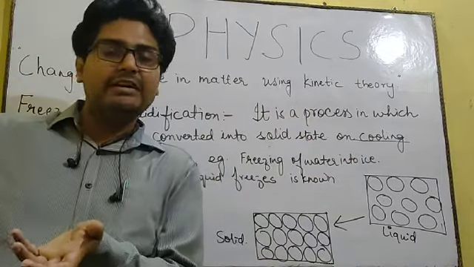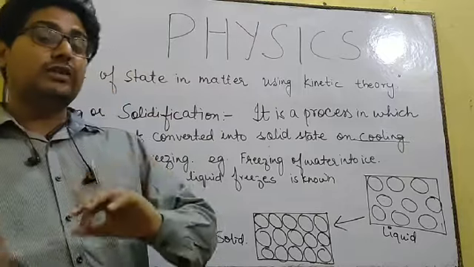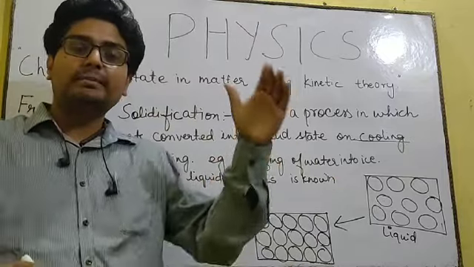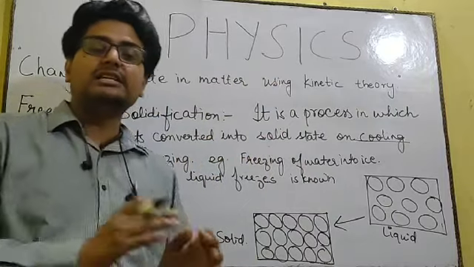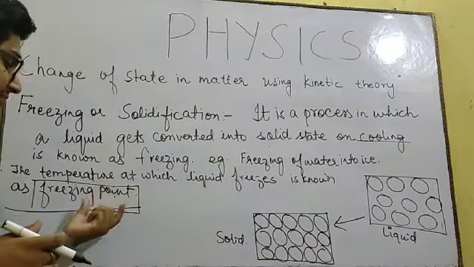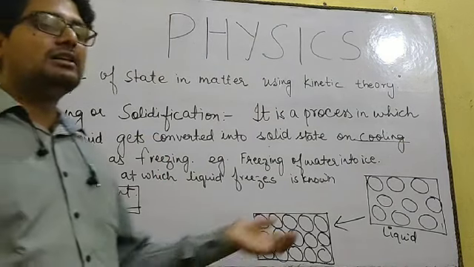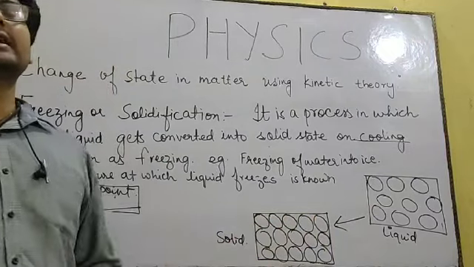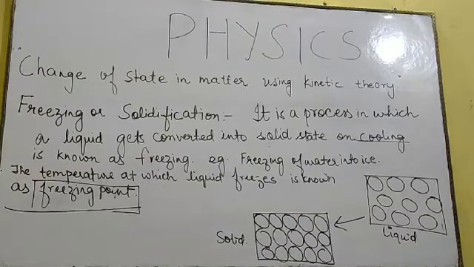So in normal condition, the water must be having a temperature of 10 degrees, 15 degrees, 20 degrees, that was in the liquid state. So when you kept it inside the freezer, slowly and slowly the temperature of water decreased. And when the temperature of water has reached 0 degrees Celsius or below that, it will get converted into solid state. So that temperature, the fixed temperature at which the liquid gets converted into solid state, is known as freezing point.